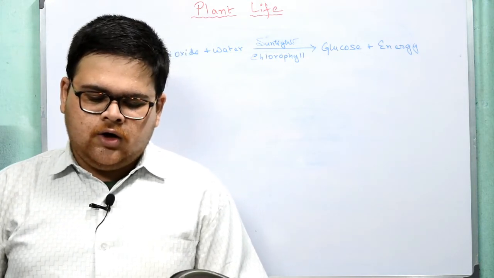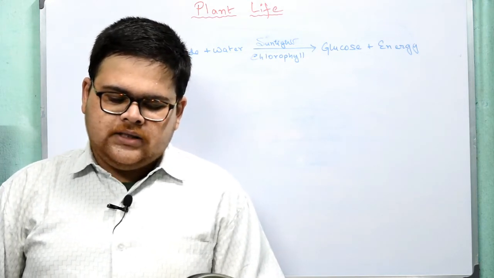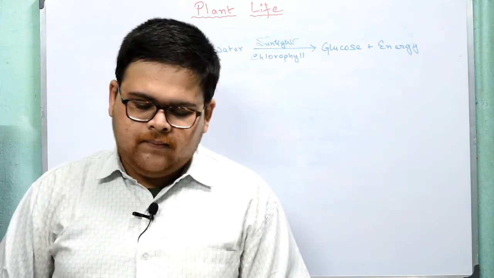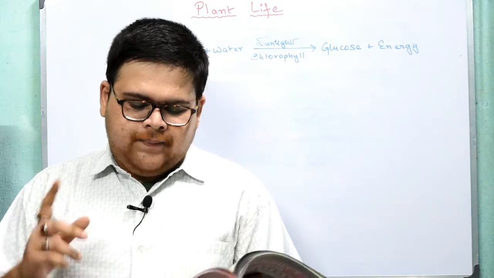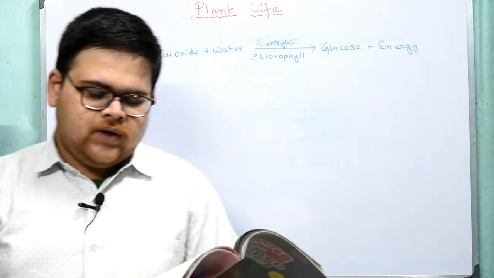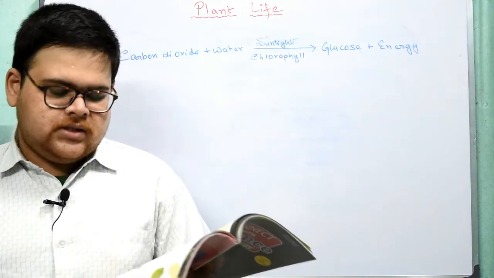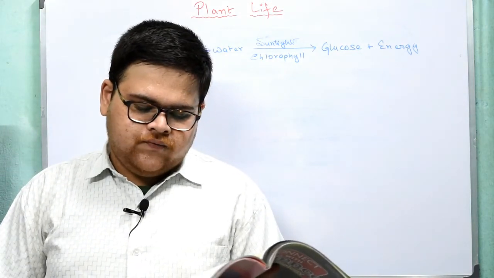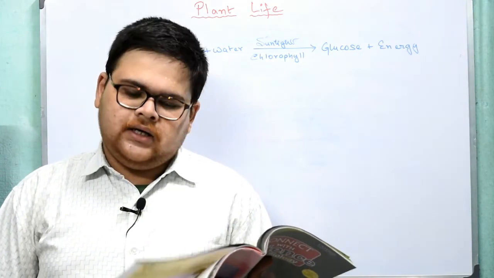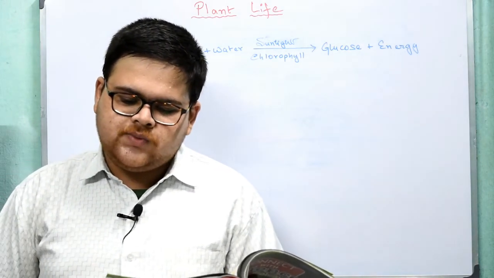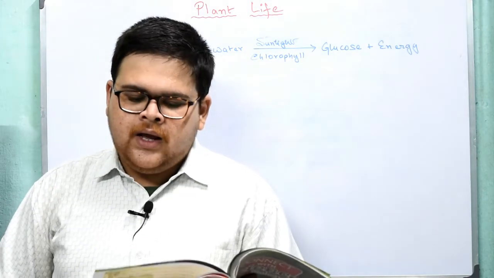Herbivores are solely dependent on plants for their food and energy requirements. They pass it on further when they are eaten by a carnivore. The plant represents an important component in an ecosystem. They constitute producers, the first trophic level of the food chain. A food chain, what is a food chain? See, we all know a food chain is a series of processes in which one organism feeds on another and is in turn eaten.